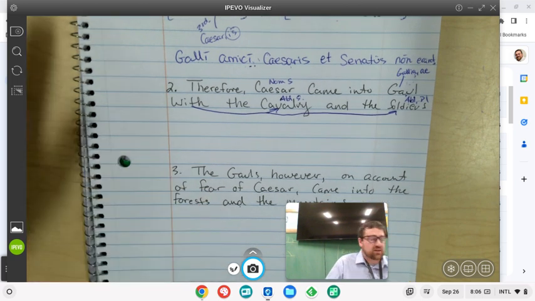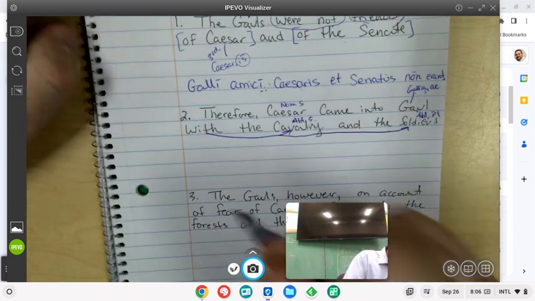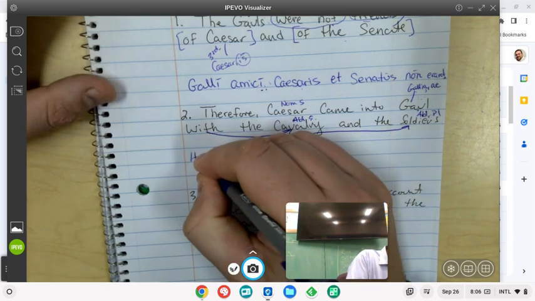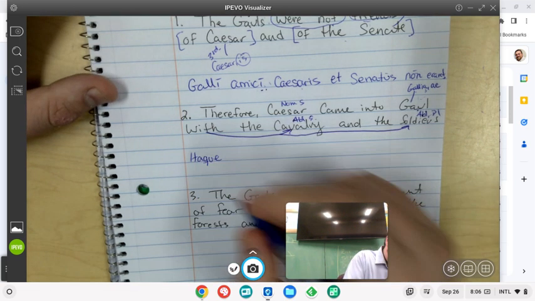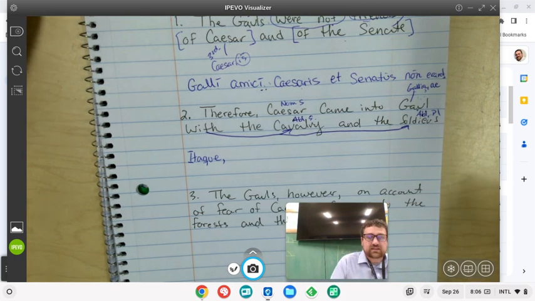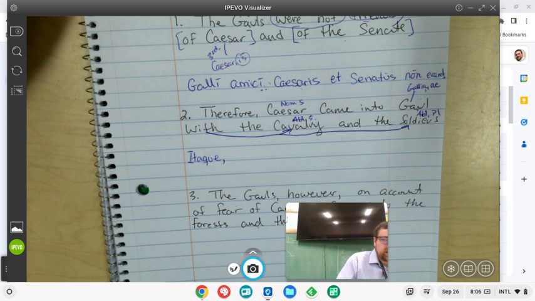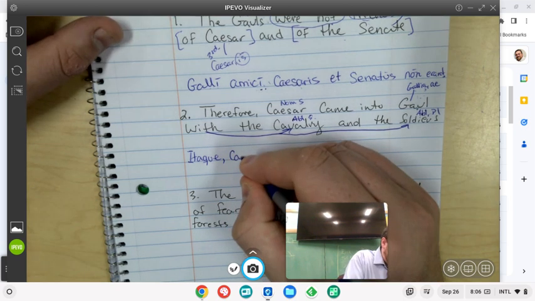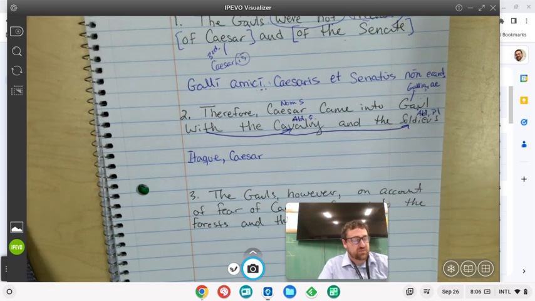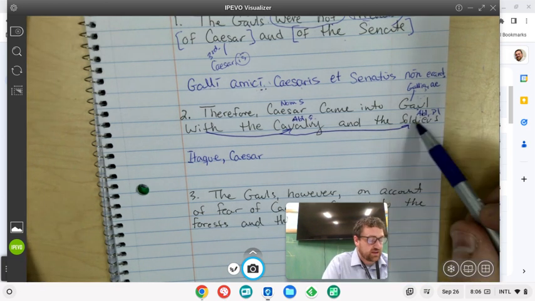Okay. So let's begin with our therefore. Therefore is itaque, comma. Caesar came into Gaul. So Caesar, since it's nominative singular, it's just Caesar, came into Gaul with the cavalry and with the soldiers.